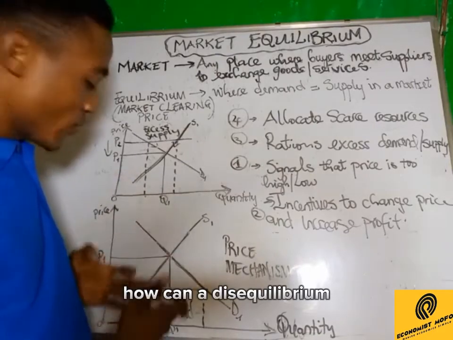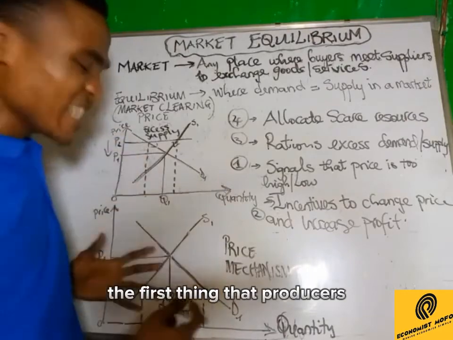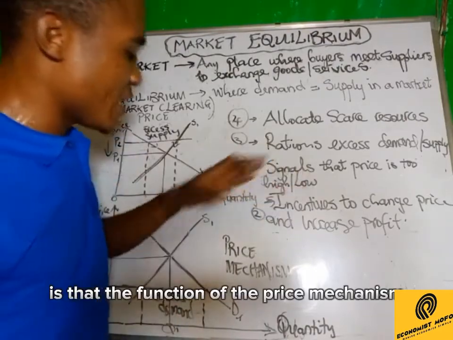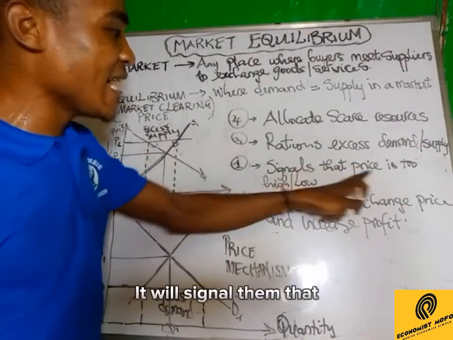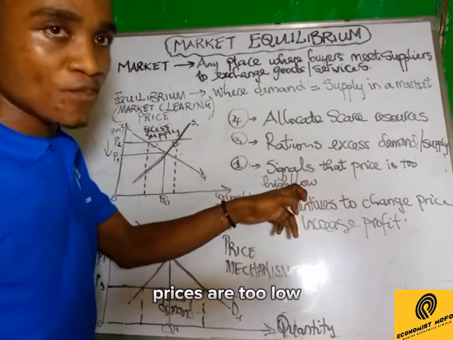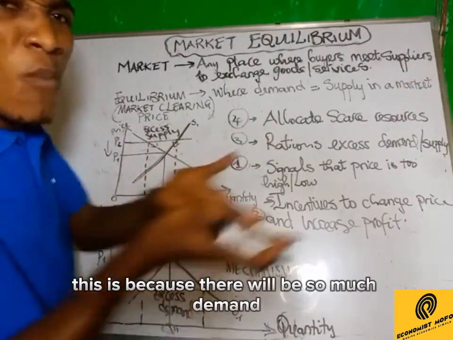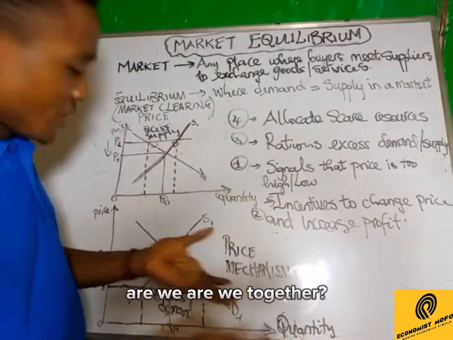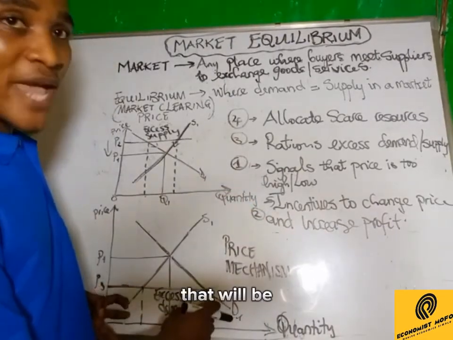How can a disequilibrium of excess demand be equally removed from the market? The first thing is that the function of the price mechanism will signal to producers that prices are too low. This is because there will be so much demand because of the shortage existing here.